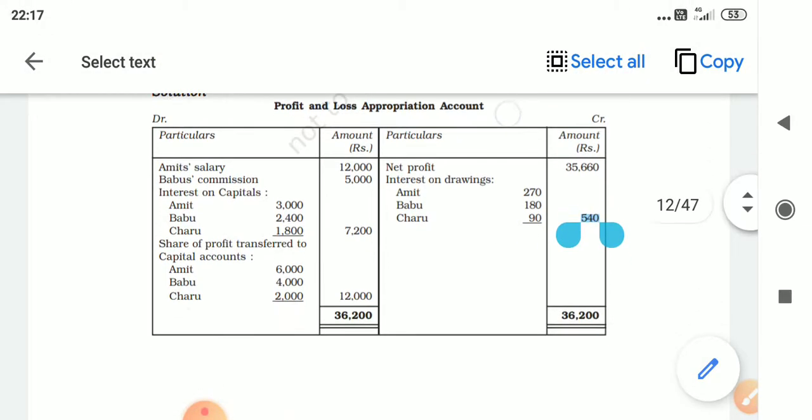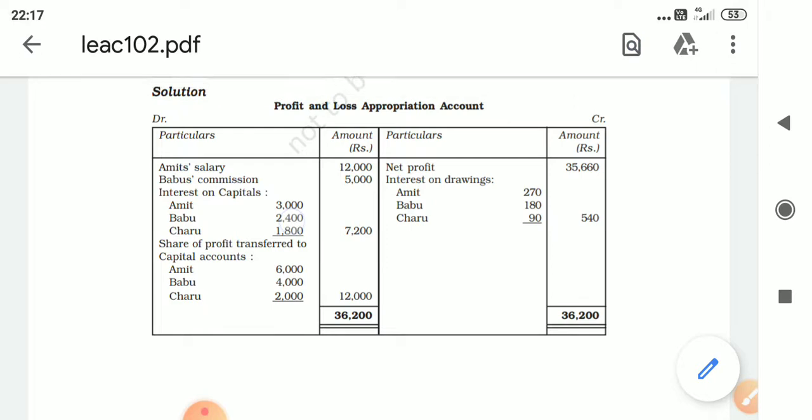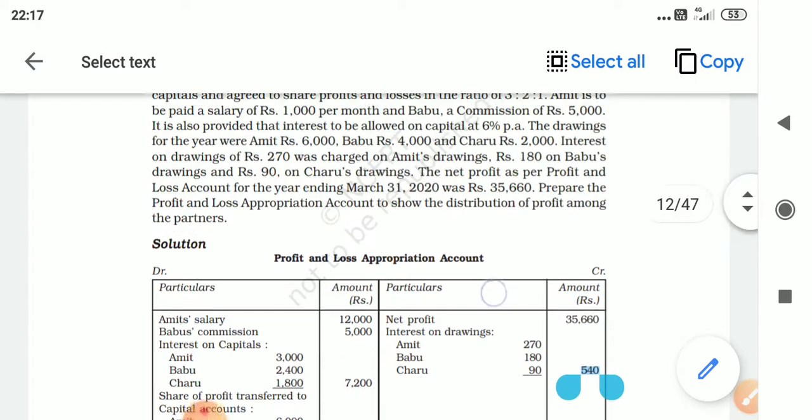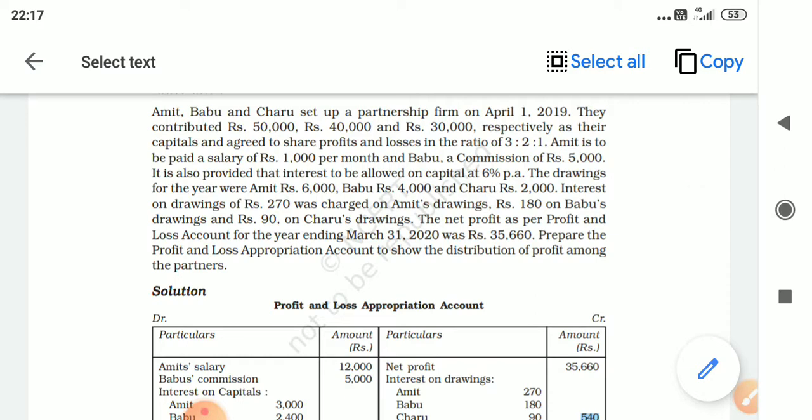Now what you have to remember is you have to draw a line after 1,800, and in the same line you have to show 7,200, the total of all these three. Similarly, immediately after 90,000 you have to draw a line, and in the line where you have written 90,000, you have to show the total of interest on drawings. Interest on drawings is over.